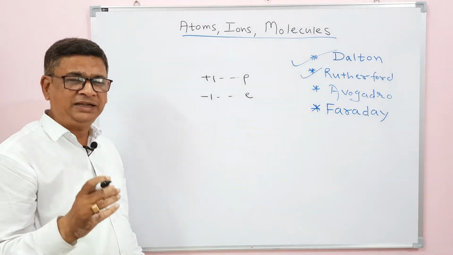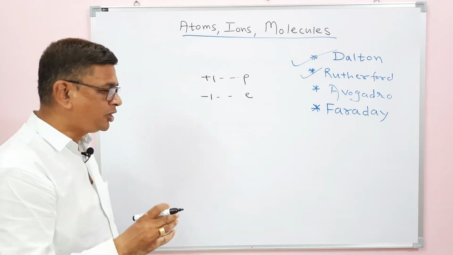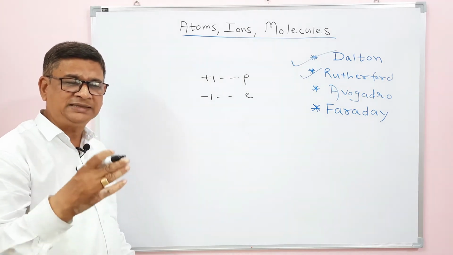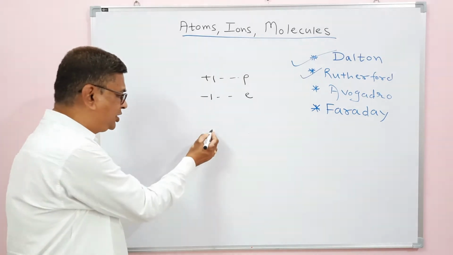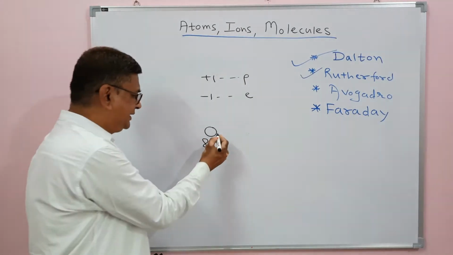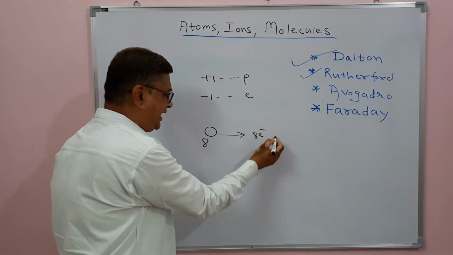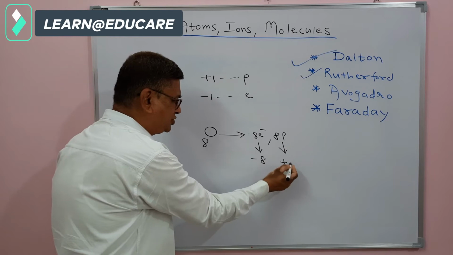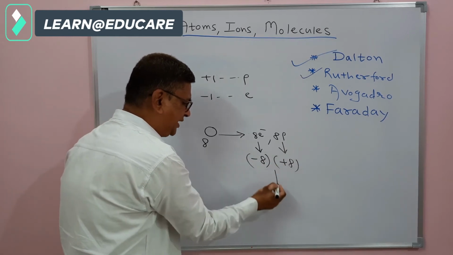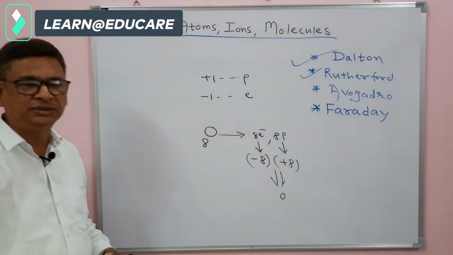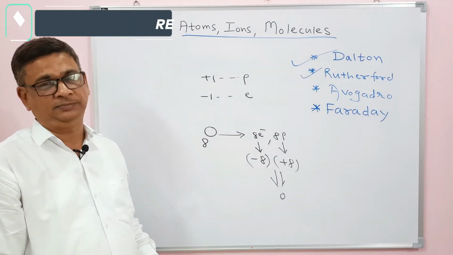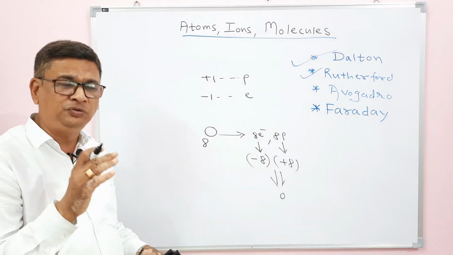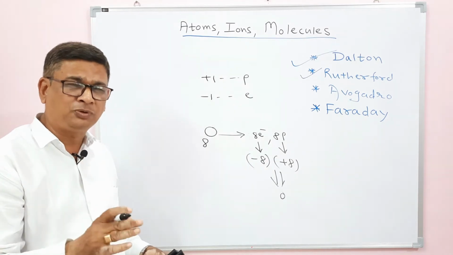That is how an atom is electrically neutral, because the number of protons equals the number of electrons, and that number, shown by Moseley, is the atomic number. If you take the example of oxygen, whose atomic number is 8, that means one oxygen atom contains 8 electrons and 8 protons. 8 electrons have a charge of -8, 8 protons have a charge of +8, and this -8 plus 8 totals 0. That is the reason every atom is electrically neutral. So that is about the atom, its content, that is, nucleus and electrons. The nucleus content is called nucleons, mainly protons and neutrons.